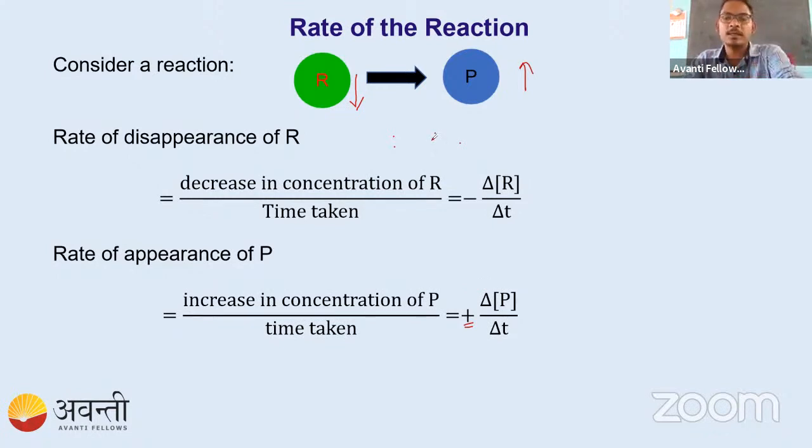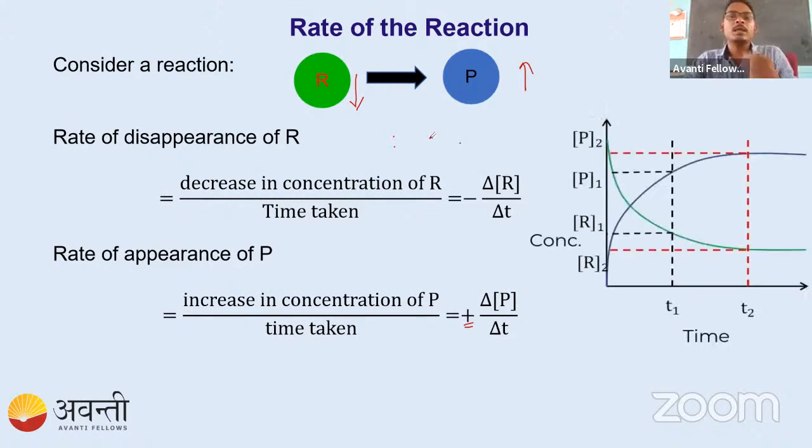After that, let's proceed. If we take times T1 and T2 and look at the values of reactant and product, this green color is our reactant. At T1, the value is R1, and at T2 its value is R2.